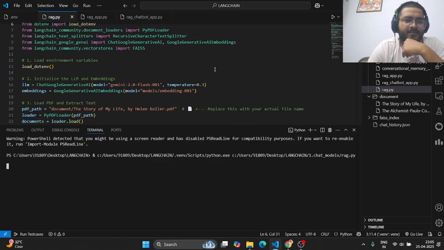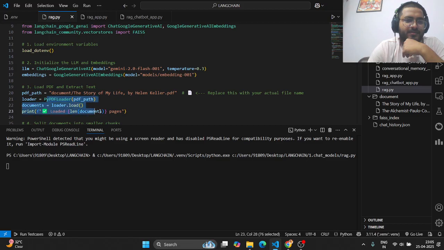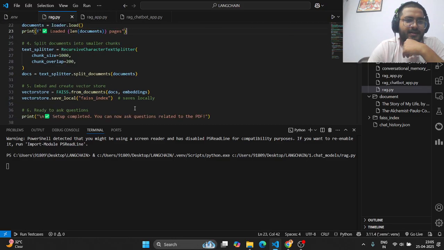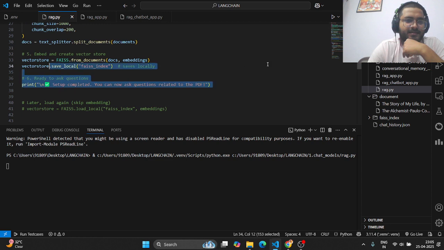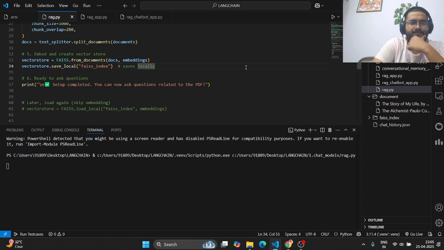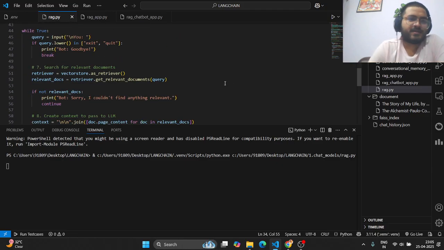It will need to read the document first and then create the embeddings. So basically, let it run in the terminal first. That means reading the PDF and embedding it.